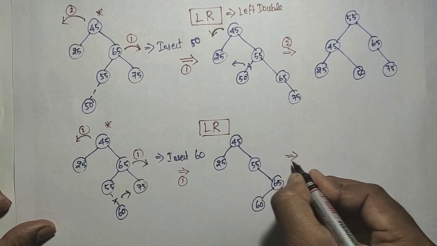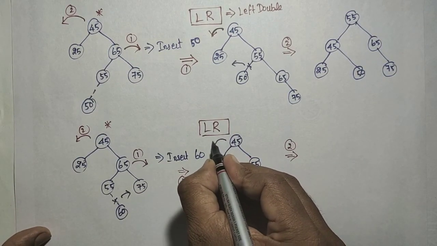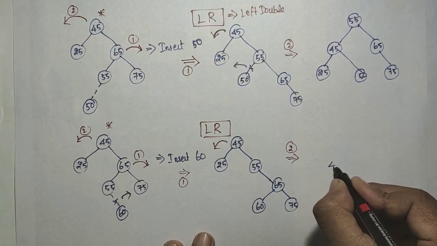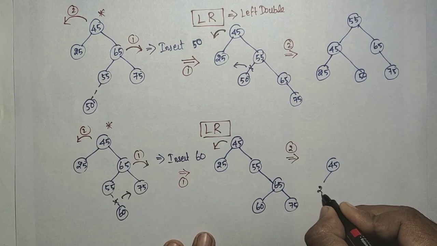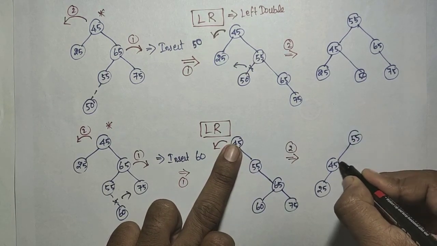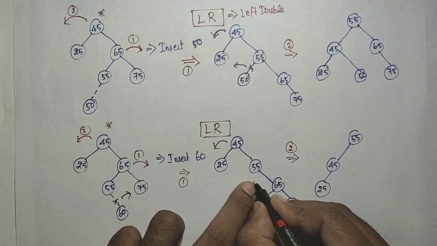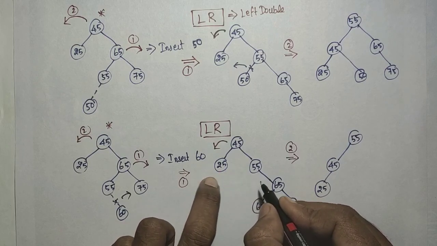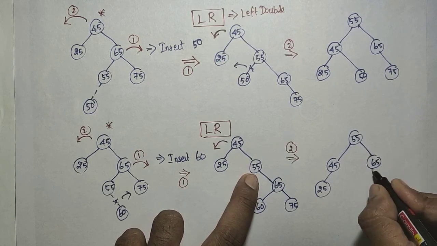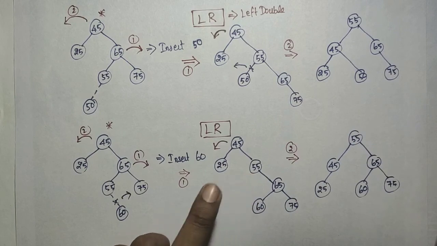Next I need to do the second rotation. The second rotation is that this needs to be rotated on this side. So 45 and 25 will come here, and then 55 is the root, and this will be like this. And for the 55, I have to consider the left and right. There is no left; if there were, it would be joined on this side. So the right will be kept as it is. The right is 65 with 60 and 75. So now the tree is balanced.